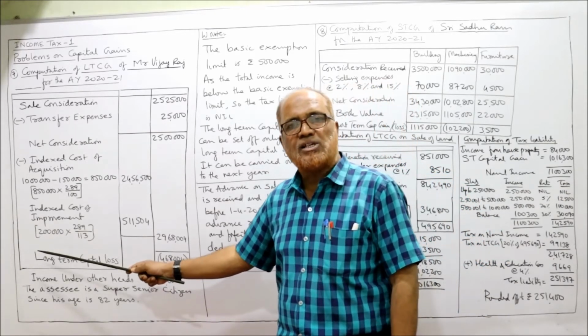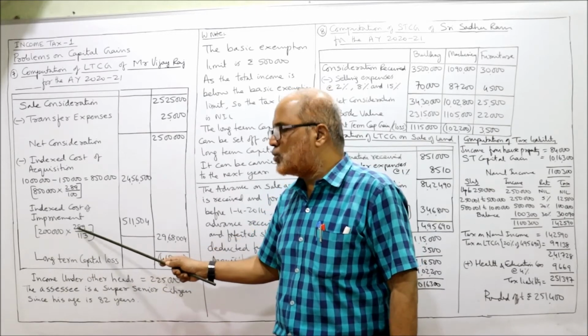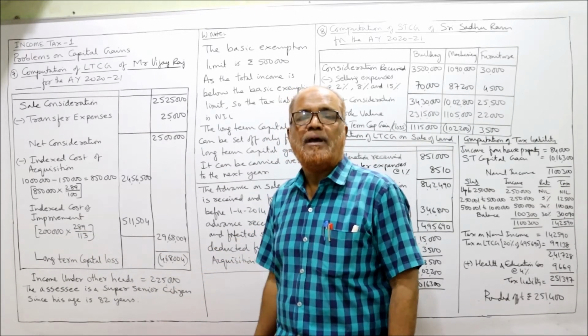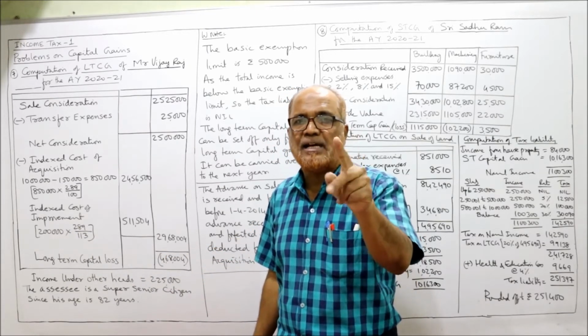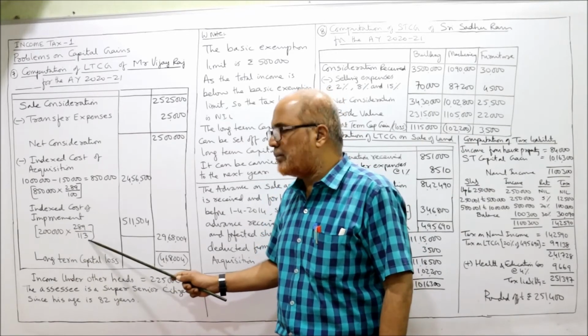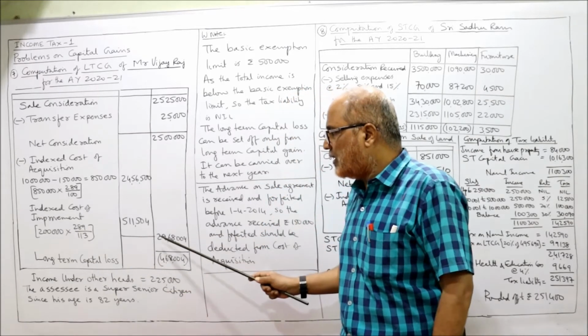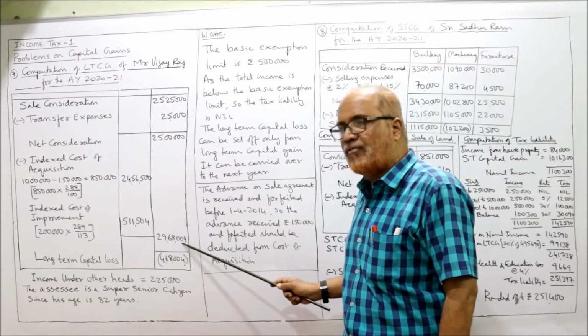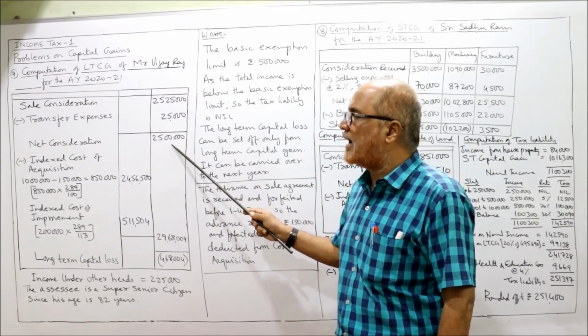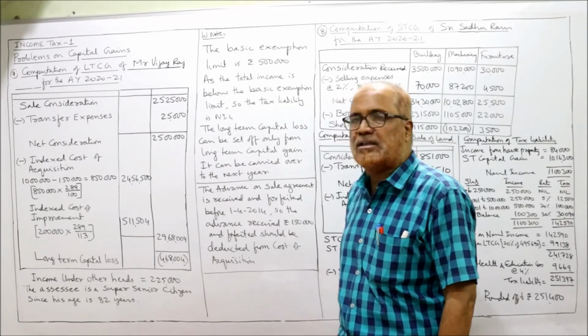So we'll calculate the indexed cost of improvement. 2 lakh into 289 divided by 113. At the time of spending the 2 lakh rupees, the index number was 113. Divided by 113. So take the total 29,68,004. Now subtract 25 lakh minus 29,68,004.